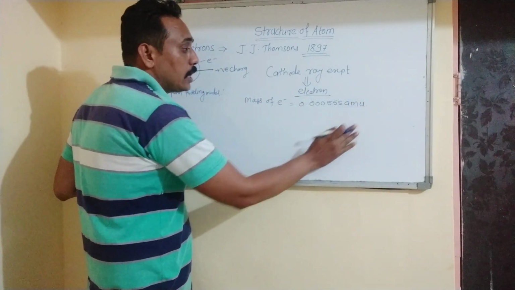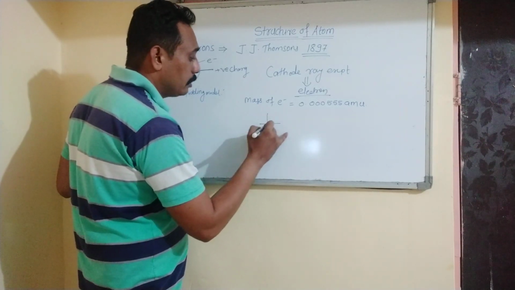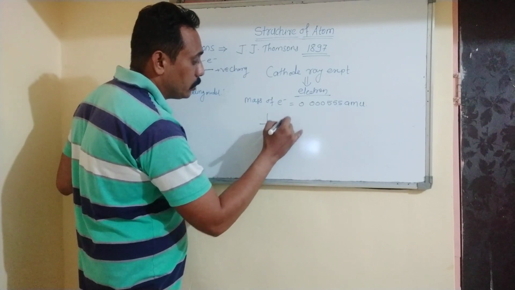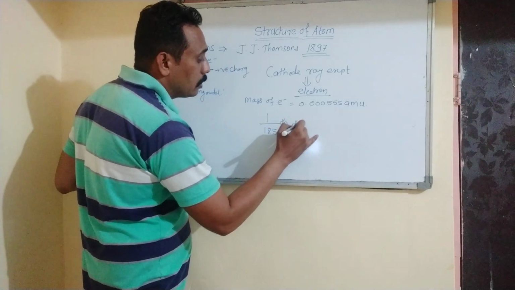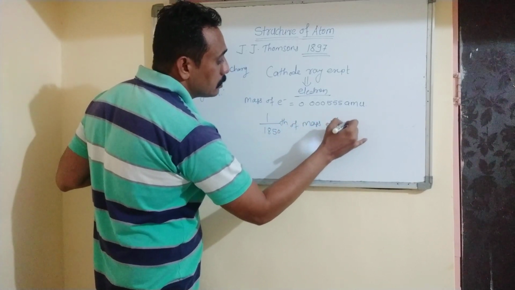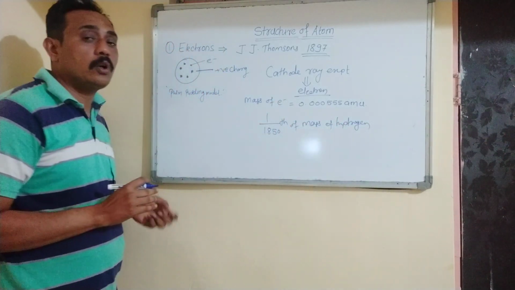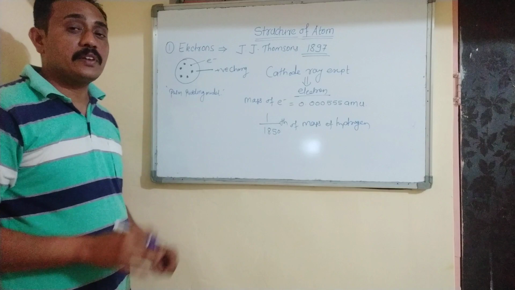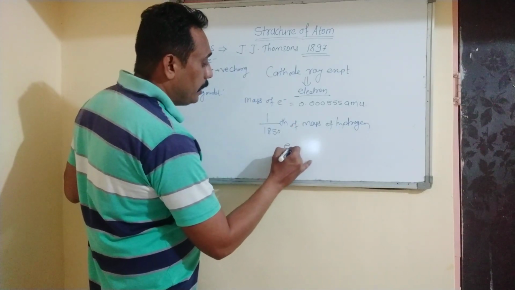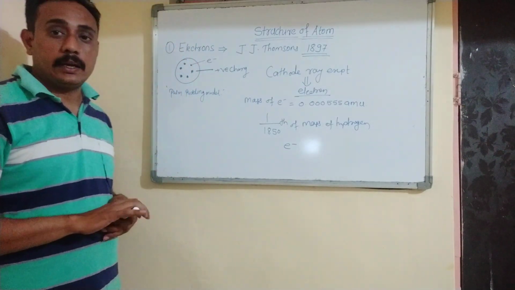So the electrons are present in every atom, and its mass is 1/1850 of the mass of hydrogen. That means its mass is too small compared to hydrogen, but they are present in every atom, and it is denoted by E. So this is about electron.